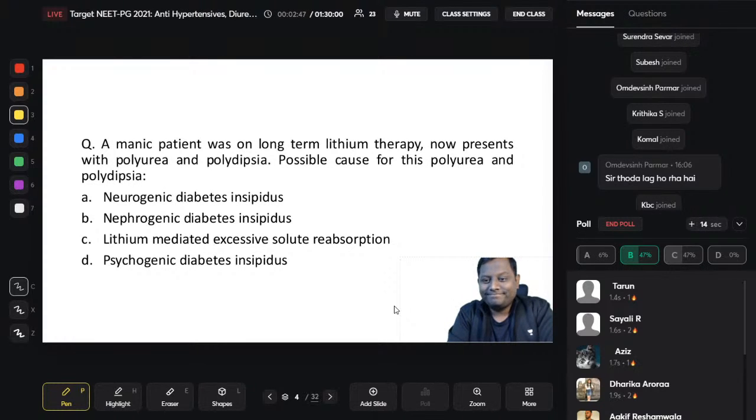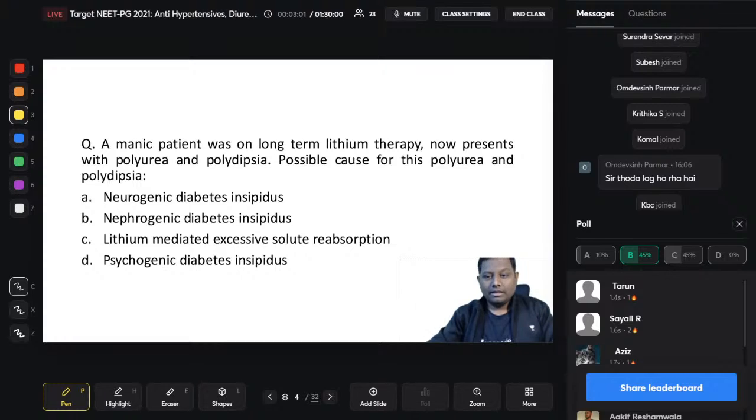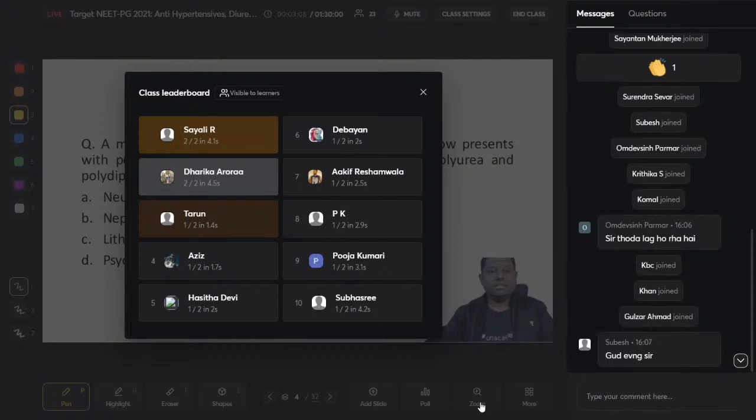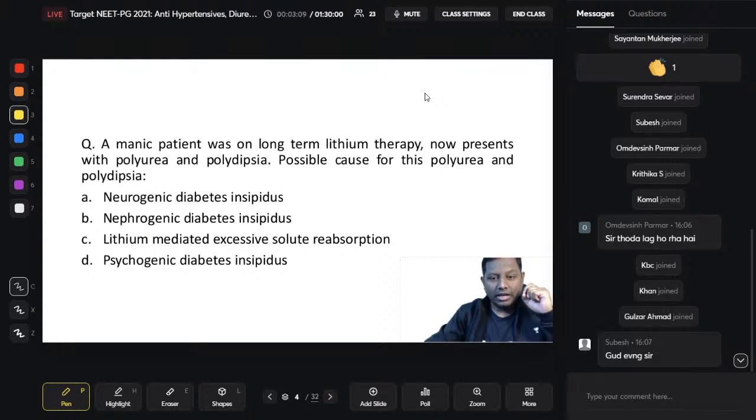Okay, let us see how many of you can get this easily. Less than 50% of you, thoda lag ho raha hai. Any other student who is feeling there is a lag? 45% of you have got this correctly. These are the students in our leaderboard. Very good evening, everyone. Any other student who is feeling that there is a lag, I can fix it if there is a lag.